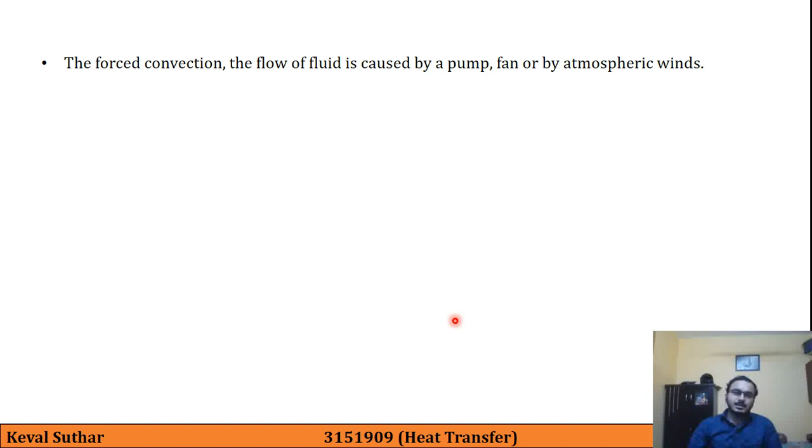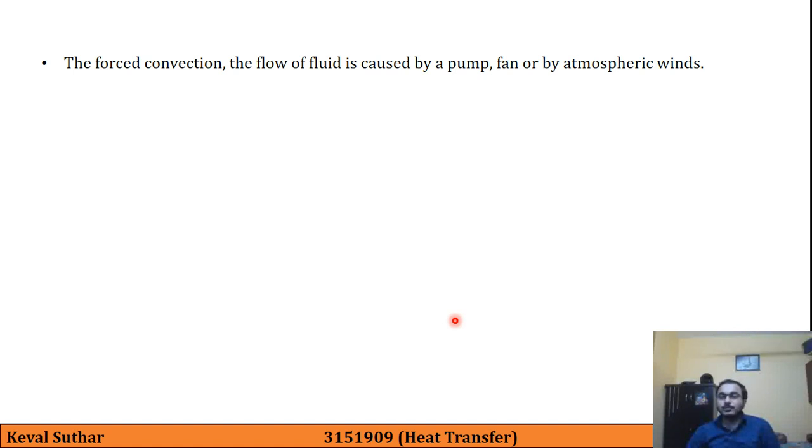Forced convection, the flow of fluid is caused by a pump, fan or atmospheric wind. So in previous case, that was natural or free convection, it was purely happening due to the buoyancy effects or the difference in densities. That is, the difference in densities was sufficient enough for the flow of fluid.